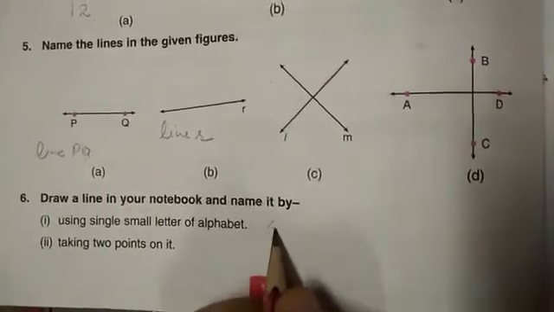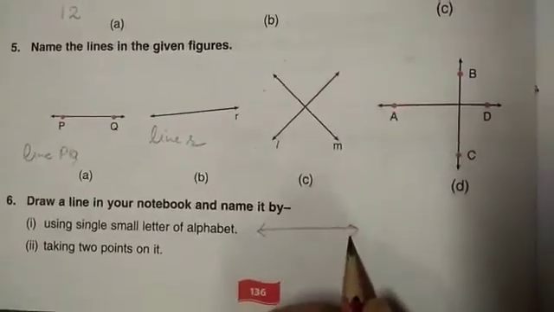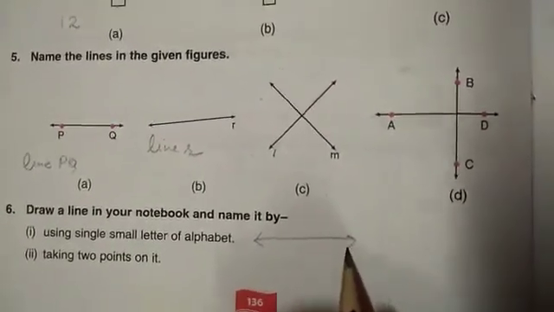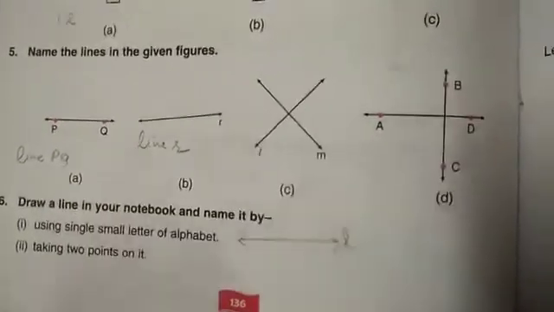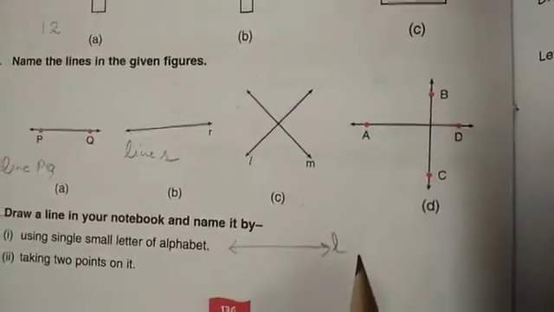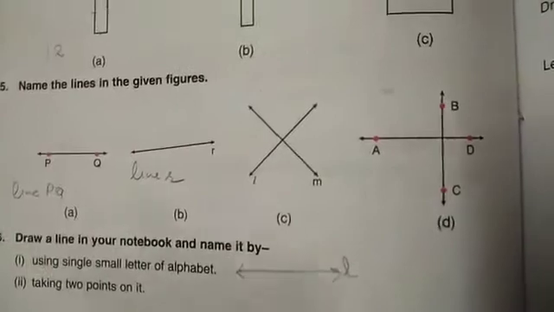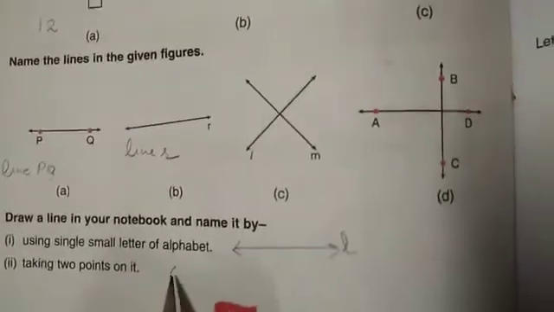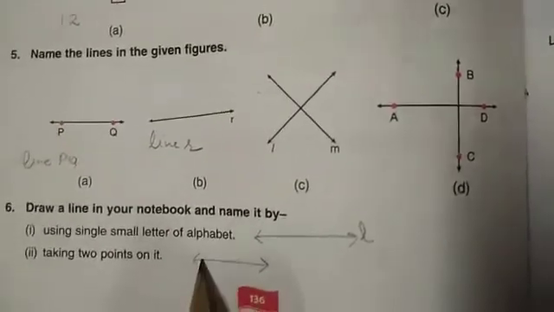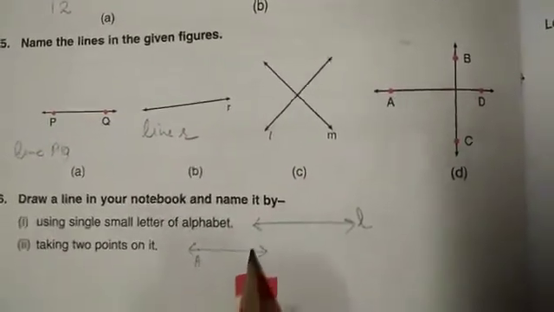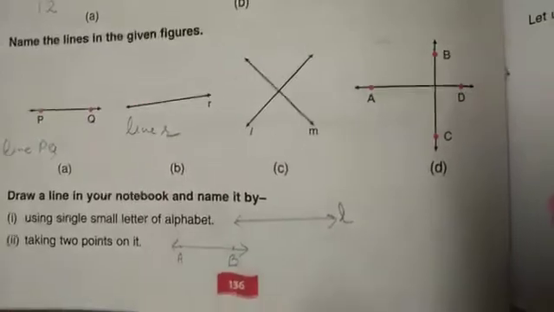Now, this question you will do in your notebooks. Draw a line in your notebook. How will you do? With the scale, draw a line and name it by using single small letter. I have written here L. You can write here M, N, P, etc., any letter. Now taking 2 points on it. Once again, draw a line with the help of scale and mark 2 points like I have written here AB.